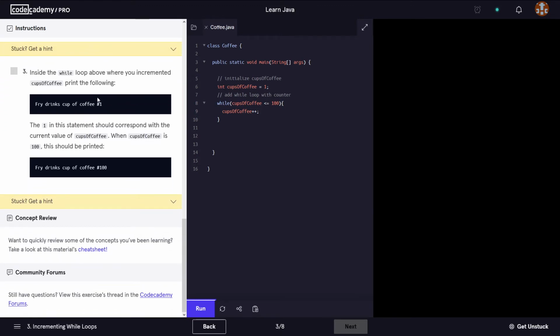And instruction number 3, it says inside the while loop, above where you incremented cups of coffee, print the following. Okay, let's print this.